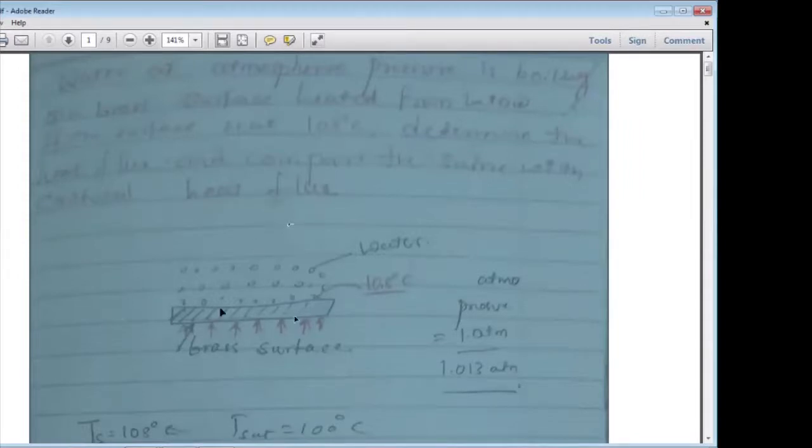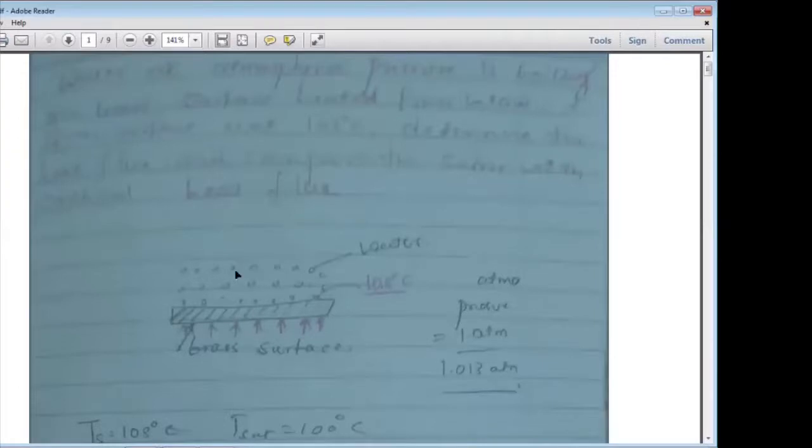So here in the diagram, this is the brass surface, and its temperature is 108 degrees Celsius. Above the brass surface there will be water. Heat is transferred from the brass surface to the water.